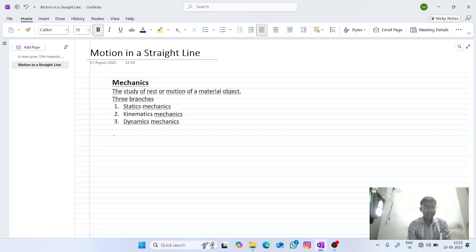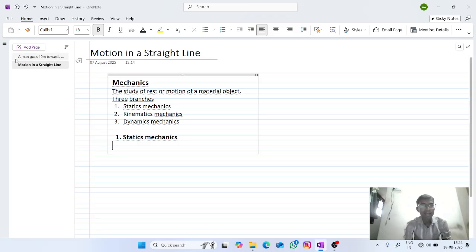First one, static mechanics. What do we mean by static mechanics?